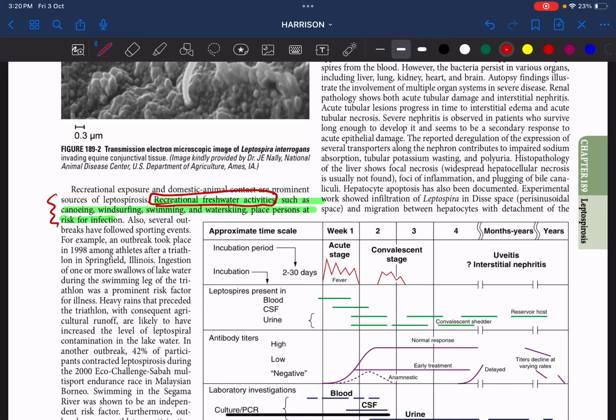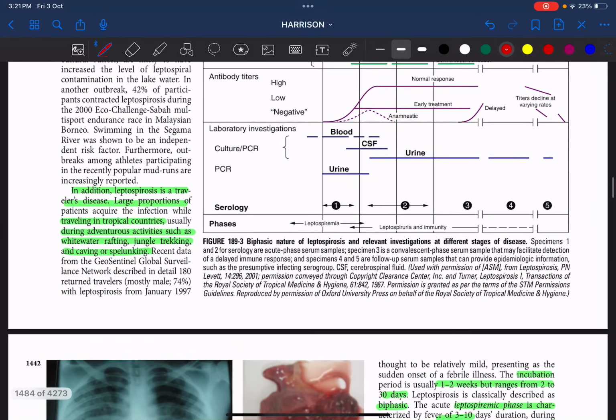So I hope you understand by this time how common leptospirosis is. Yes, I am from Kerala. In Kerala, we have a very high incidence of leptospirosis, especially in areas with recreational freshwater activities, swimming, water skiing, okay, because those are unhygienic. Then remember, it is also a traveler's disease, especially in tropical countries, especially for those doing adventurous activities such as whitewater rafting, jungle trekking, caving, all those things.